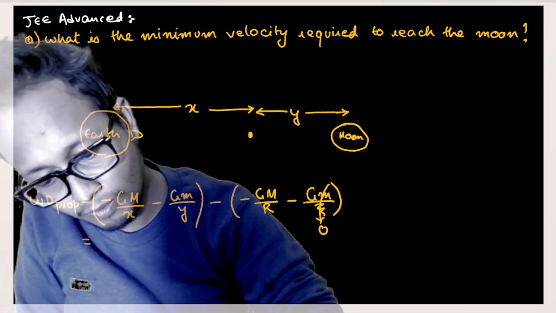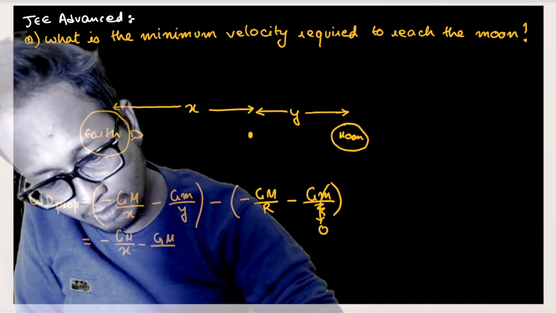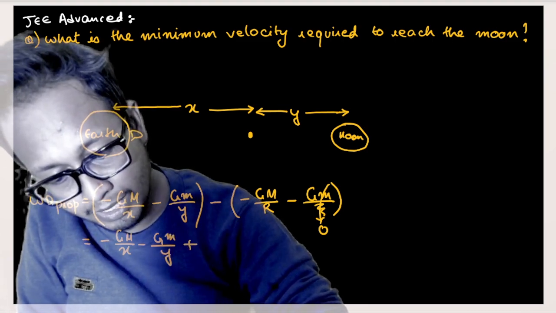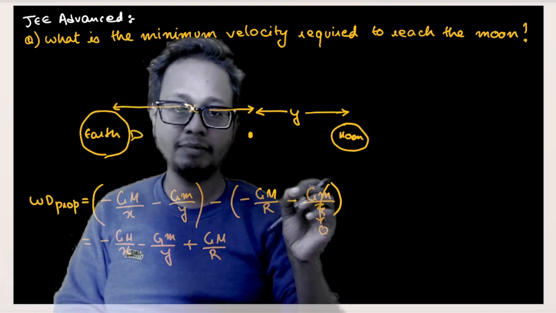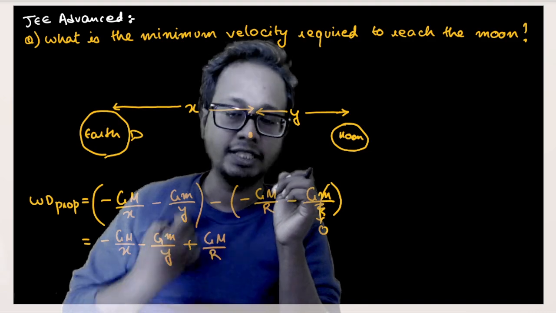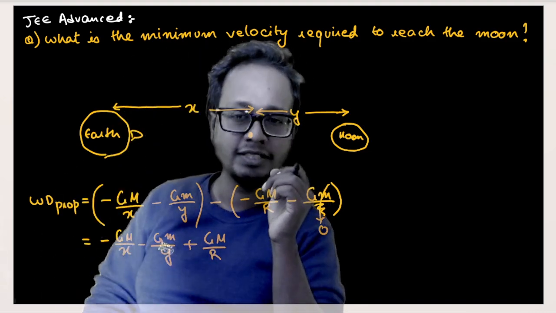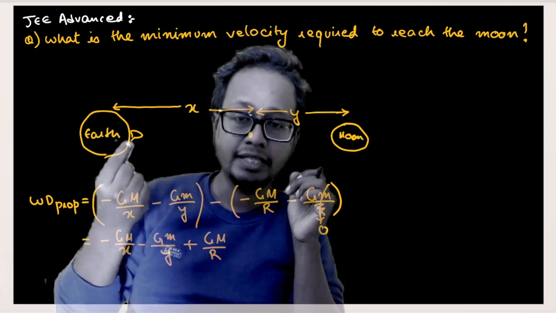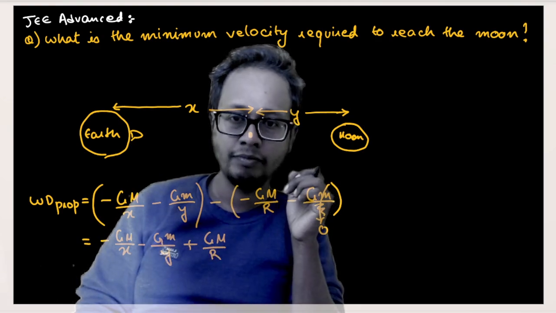Now, minus GM by x, minus Gm by y, where small m is the mass of Moon, plus GM by r, where r is the radius of Earth and capital M is the mass of Earth. Understood? Fair and fine. So this is the amount of energy I must give the satellite. Now the question required the minimum velocity, no? It was asking for velocity, not the amount of energy. I can simply apply kinetic energy equal to this much energy, isn't it? The kinetic energy that I give to the satellite to take it out here is nothing but the gravitational potential energy it must overcome, isn't it?